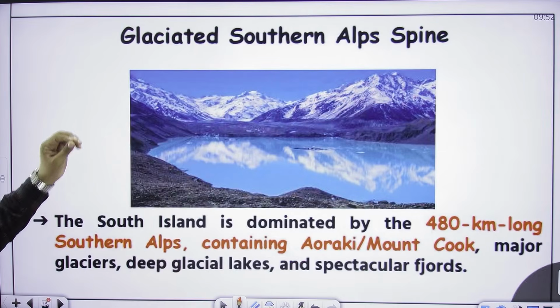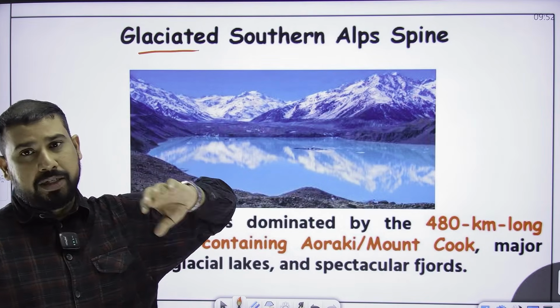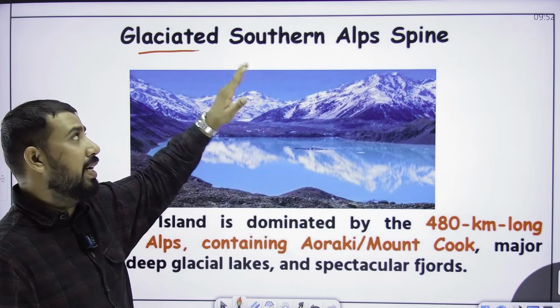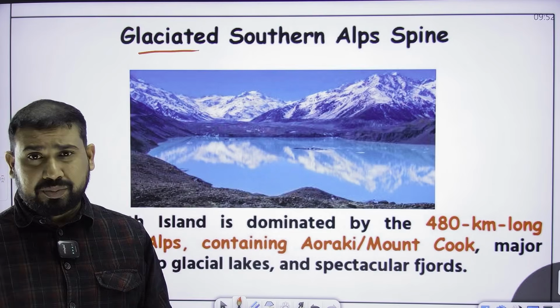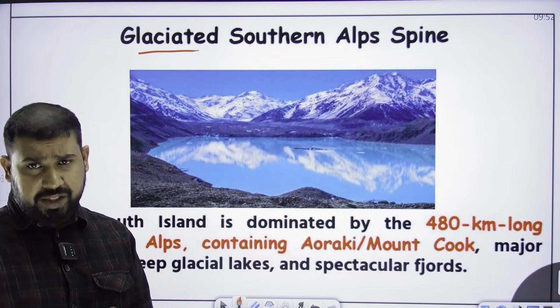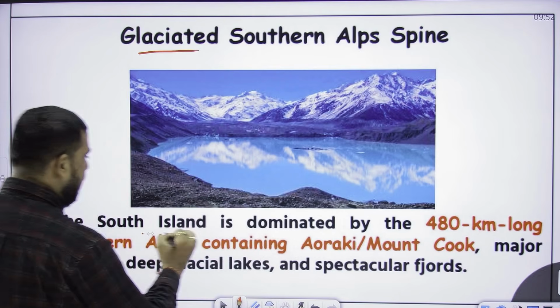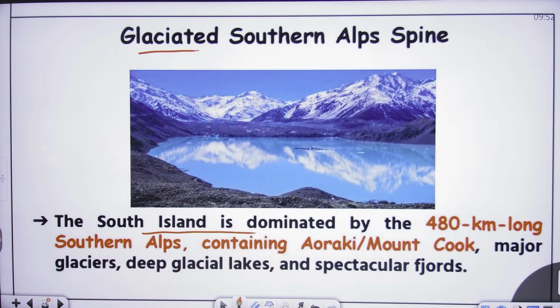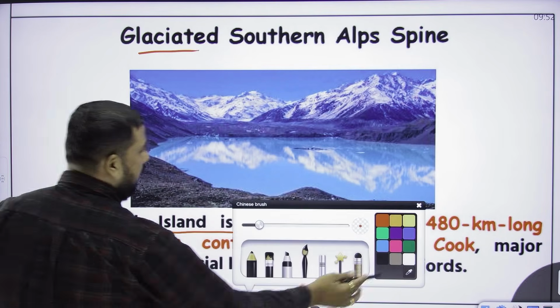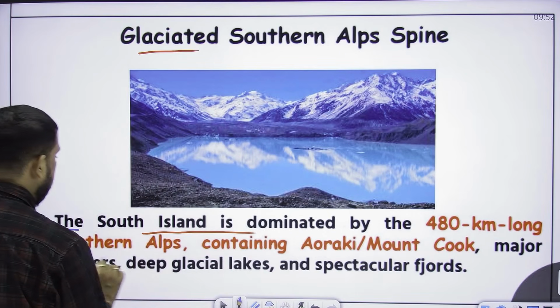Moving forward, we are moving toward the southern part, the South Island. South Island has the Southern Alps. It is the major mountain range in the southern region, which is very beautiful. The South Island is dominated by the 480-kilometer long Southern Alps, and the Southern Alps have the highest peak named Mount Cook.